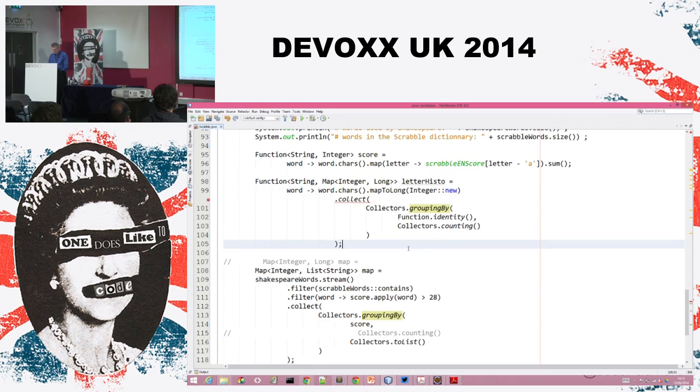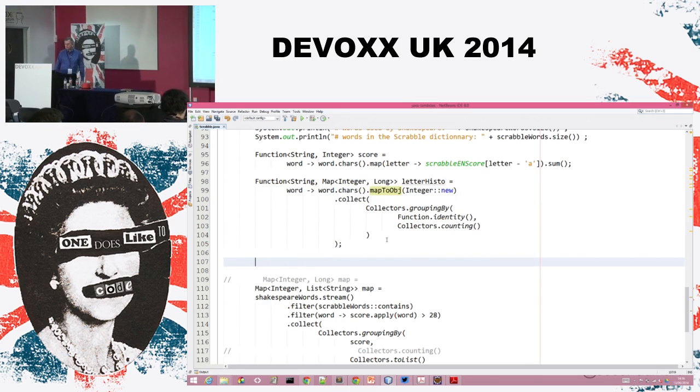Is this correct? It doesn't compile. Oh my God. I'm sorry. So it's not a string here. It's an integer. No, sorry, it's a string. chars, mapToObj, sorry, Integer new. Okay, that's it. So this is my letter histogram associated to a given word.